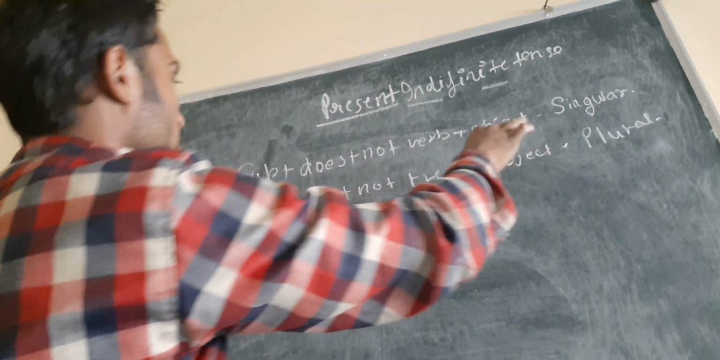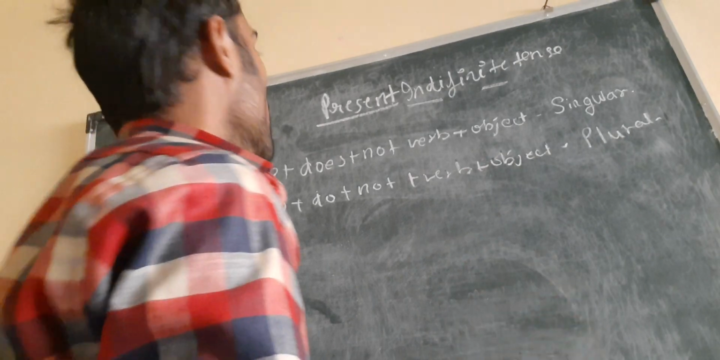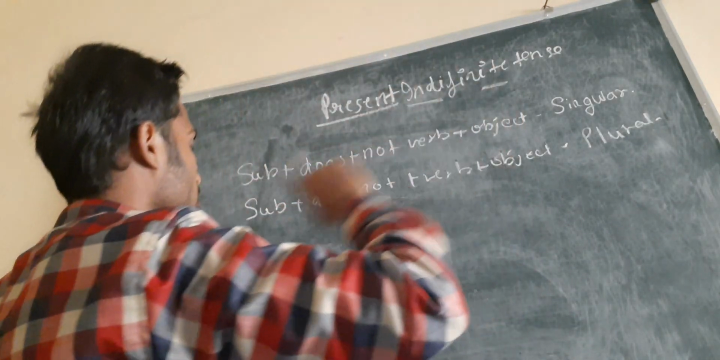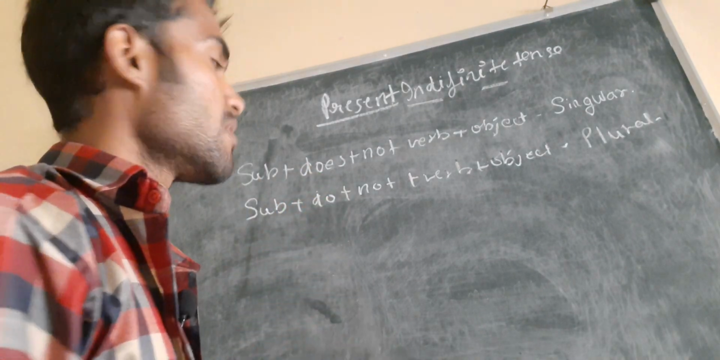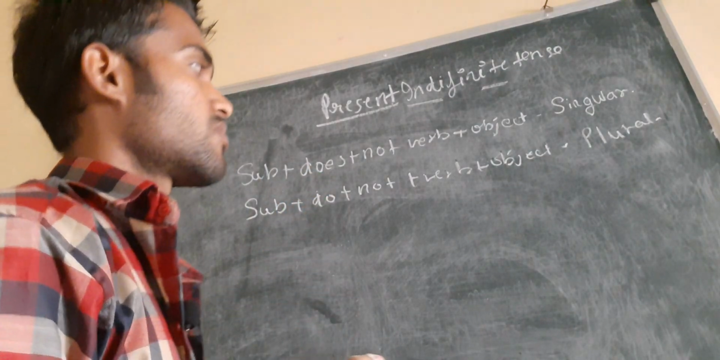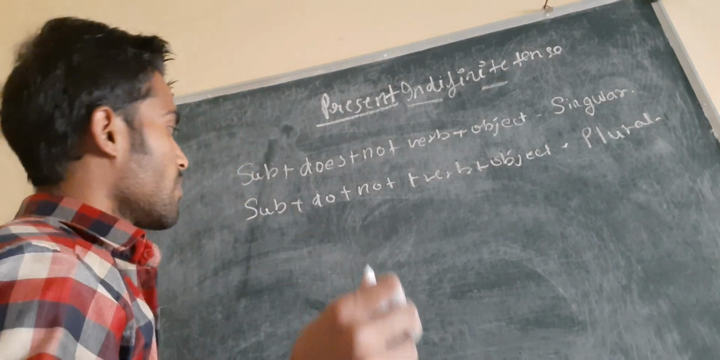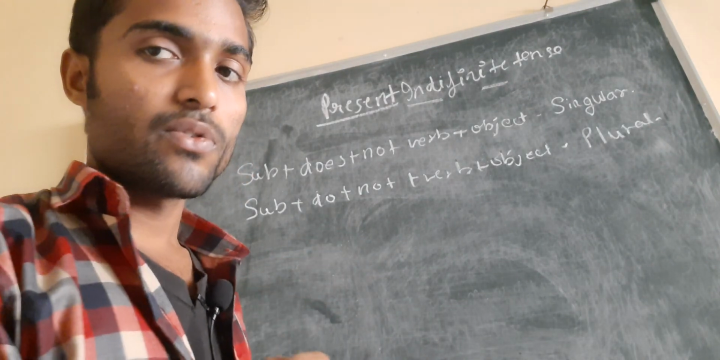And this one for the singular and this one for the plural. Subject plus does plus noun plus verb plus object. This is for the singular, and for the plural we have a subject plus do plus not plus verb plus object. Okay, and now I will give you some examples for that.